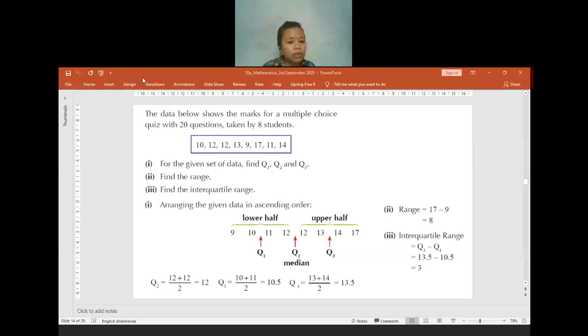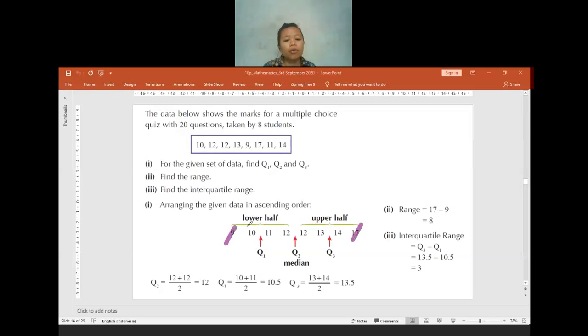I have another example question here, with numbers that are not in order. The first thing that we have to do is order all the numbers from the smallest to the highest. So here, we start from 9, 10, 11, 12, 12, 13, 14, 17. After ordering the numbers, we are going to find the median. How do we find the median? You can use the formula n plus 1 divided by 2, or you can cancel. Here, I just do canceling.